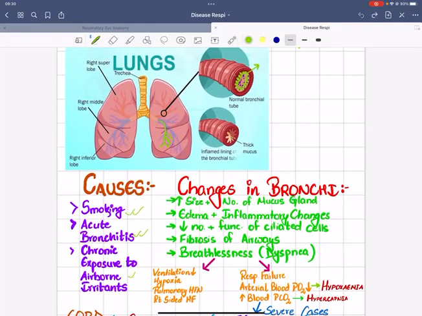Now, the changes in the bronchi. What are the different changes that can occur in the bronchi because of bronchitis? The size and the number of the mucus glands increase, meaning that the mucus glands are lined in this way inside the bronchi, right? This is a normal healthy bronchi. Normally the bronchi is ciliated, and because of this it produces mucus. The function of the mucus is to trap different particles or foreign substances.